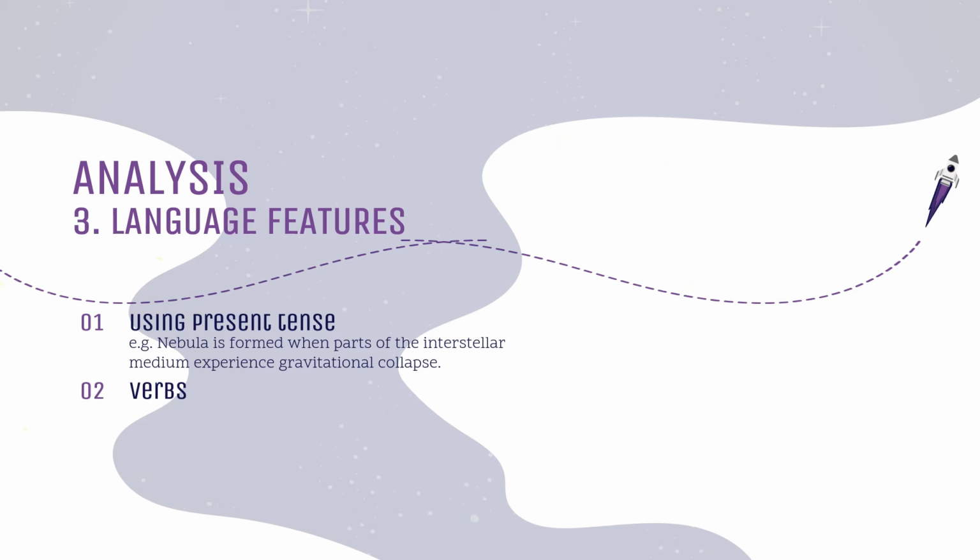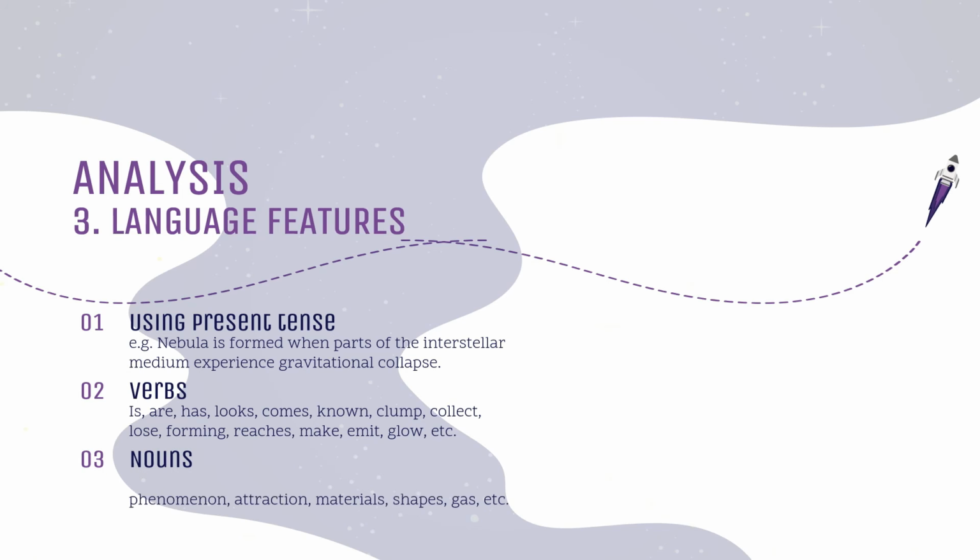And then we have the verbs from this text. There are is, are, has, looks, comes, known, clump, collect, lose, forming, reaches, make, emit, glow, etc. And then we have nouns. For example, nebula, cloud, stars, fog, medium, densities, phenomenon, attraction, materials, shapes, gas, etc.